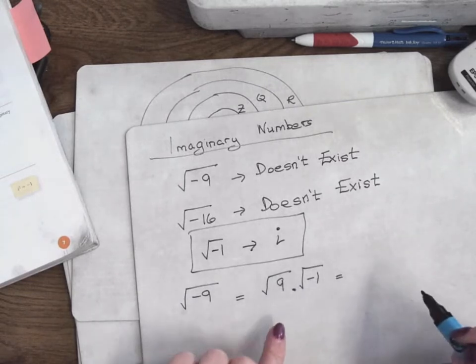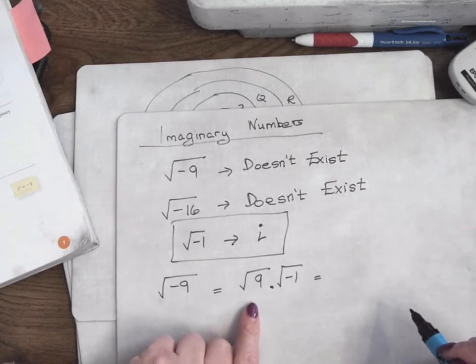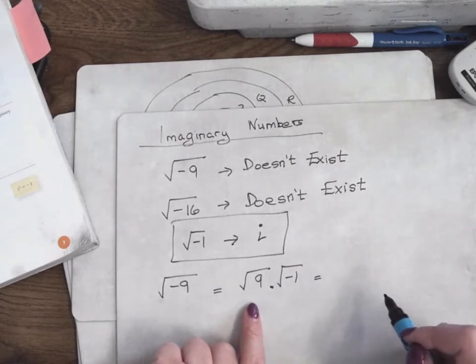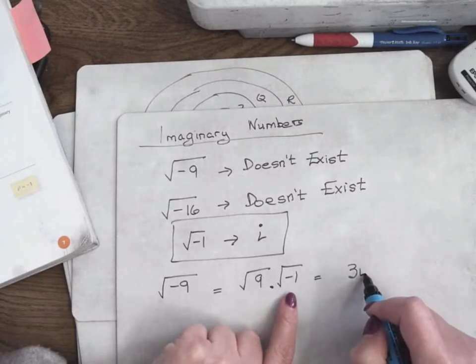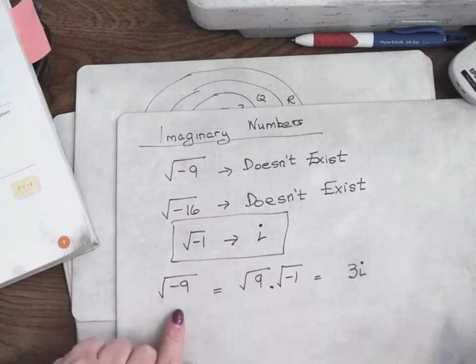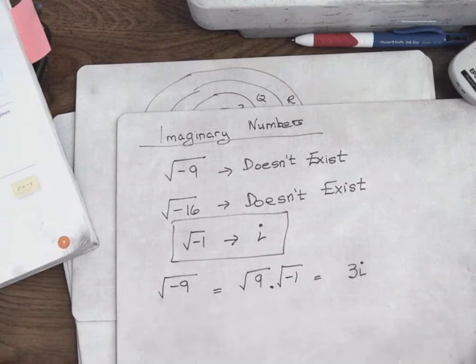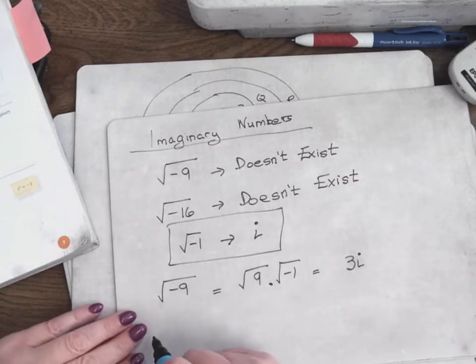What is the square root of 9? 3. And the square root of minus 1, I write that as i. So the square root of minus 9 can be written as 3i. Is that okay? You can jot it down now.